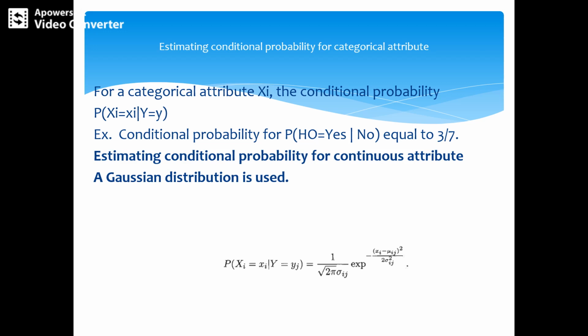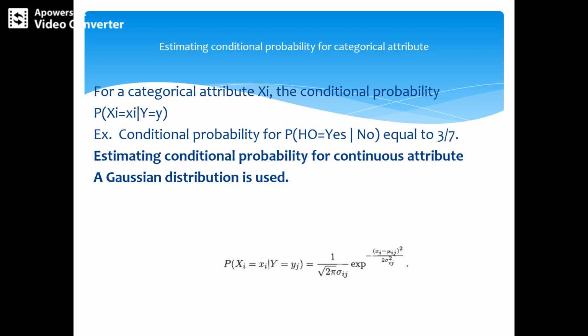The first one is to discretize each continuous attribute and replace the continuous attribute value with its corresponding discrete interval. This approach transforms the continuous attribute into an ordinal attribute, where the conditional probability P(Xi | Y = y) is estimated by computing the fraction of training records belonging to class y that fall within the corresponding interval of Xi.